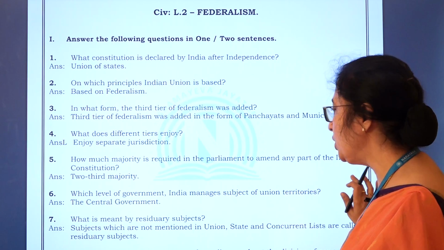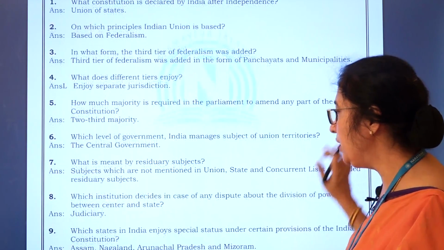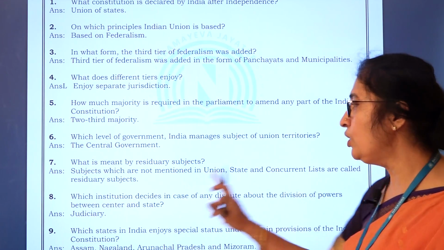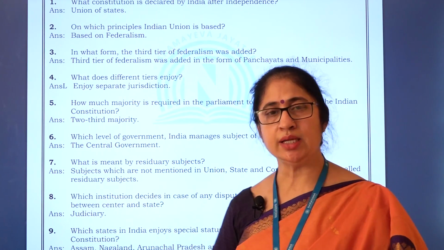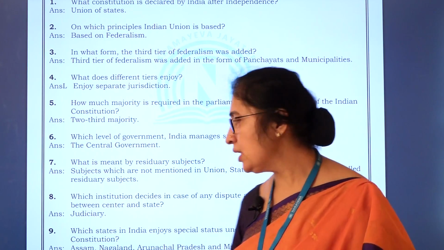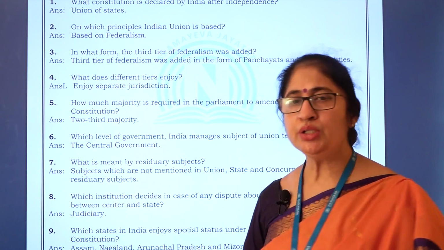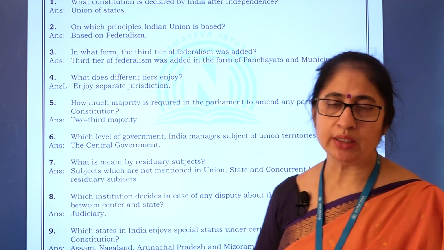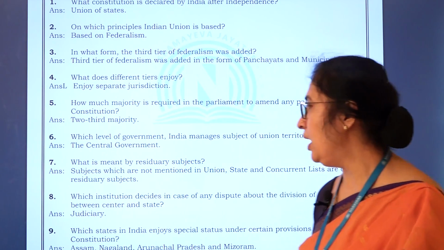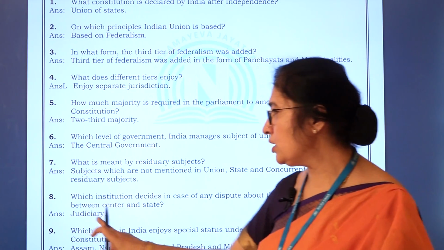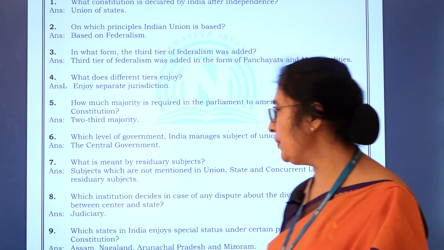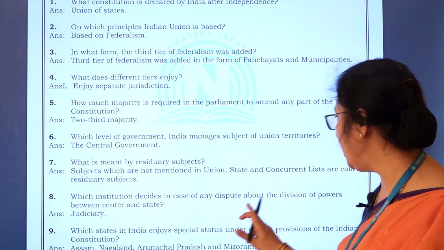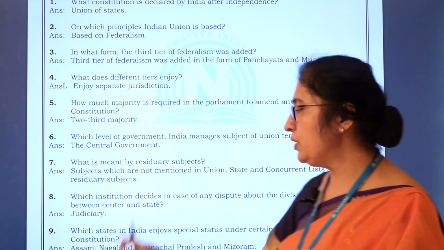Okay, what is the next question here? Which institution decides in case of any dispute about the division of powers between the center and the state? If any dispute occurs between the union and state, it is the judiciary which decides. Division of powers, the judiciary comes into power.